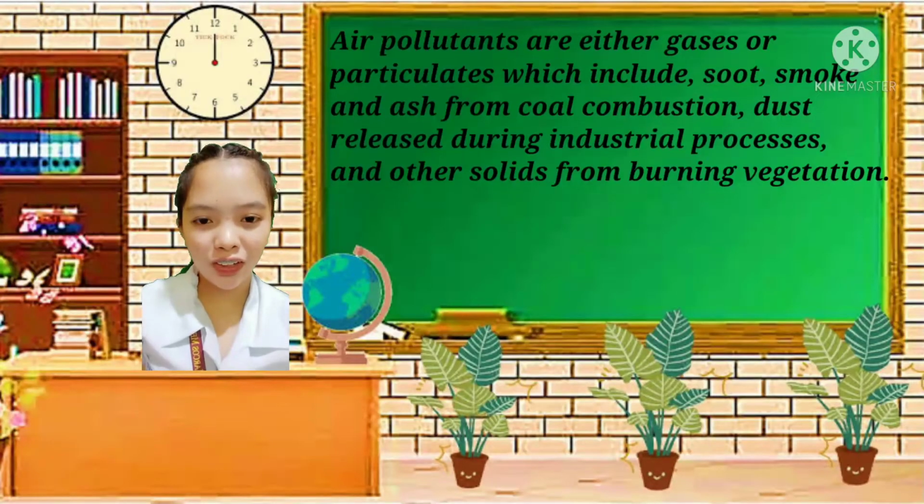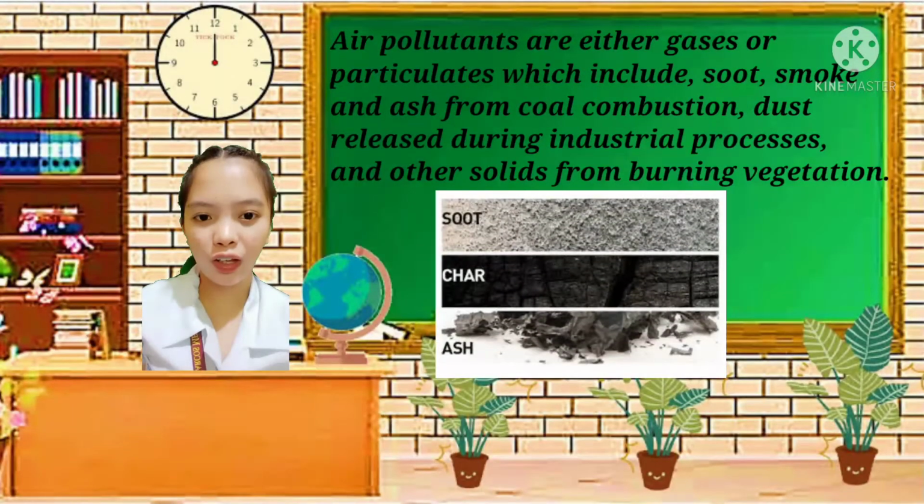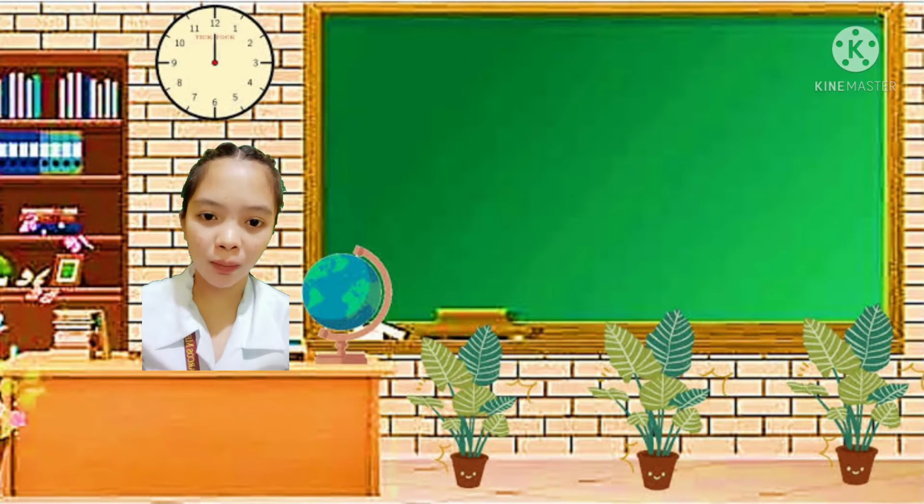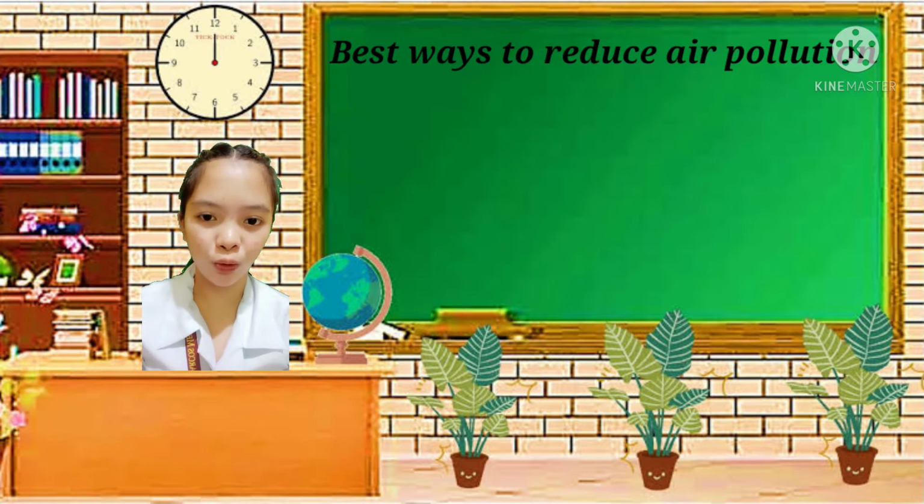Air pollutants are either gases or particulates, which include soot, smoke, and ash from coal combustion, dust released during industrial processes, and other solids from burning vegetation. Can you give me some best ways to reduce air pollution?